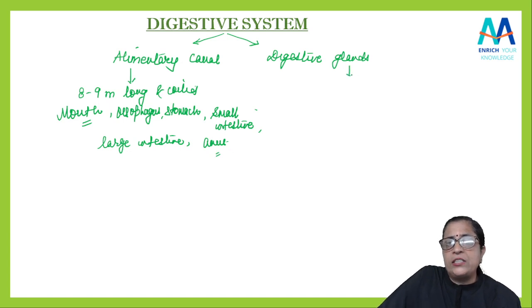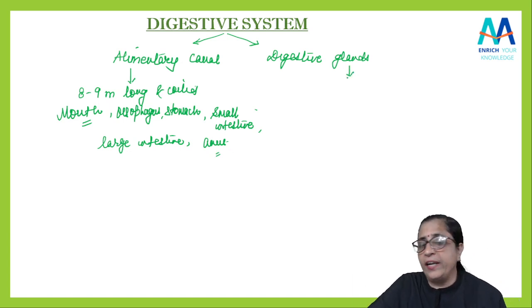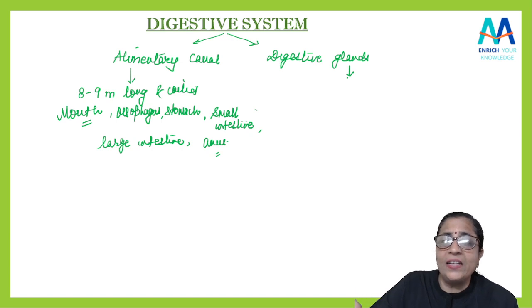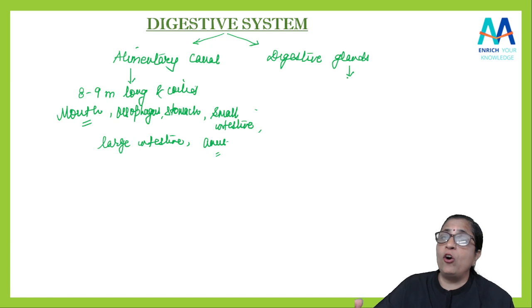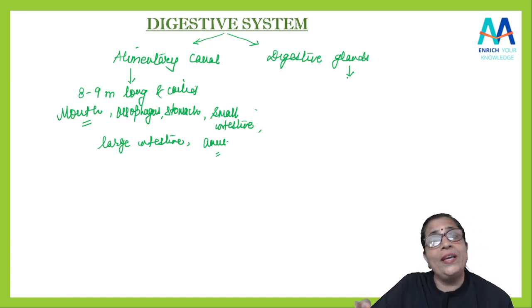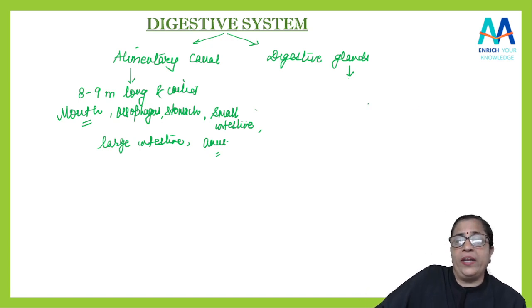What about digestive glands? There are some glands, students. Yes, ये glands क्या करते हैं? ये glands कुछ enzymes को secrete करते हैं, hormones को secrete करते हैं, जो कि digestion में help करेंगे.